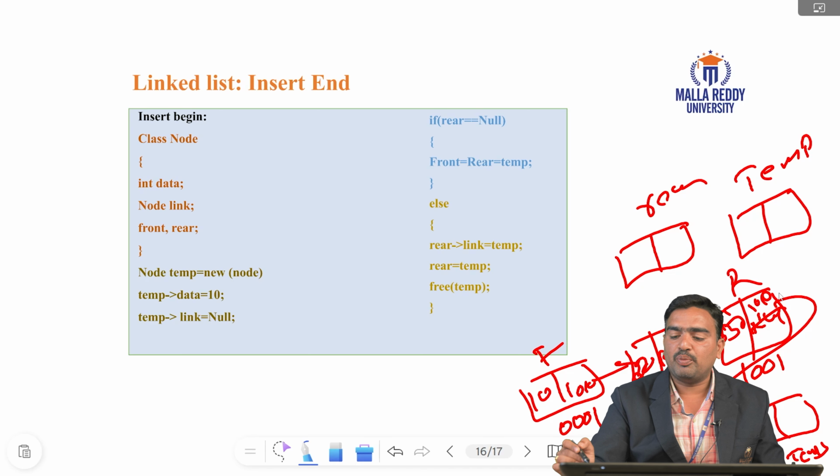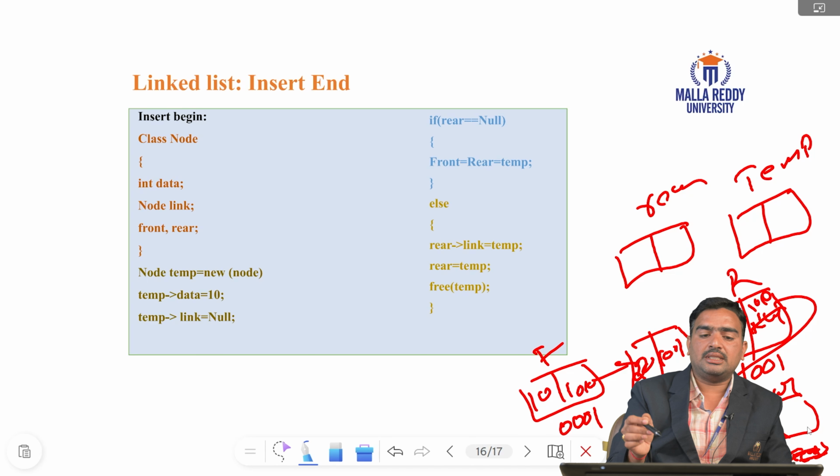Rear equals link means already I have 3 nodes. After that we declare the temporary node. Then we connect it with rear link equals temp. Immediately the temporary address is stored in the rear address part. Already rear is here, temp is here, so this is the last node. Then we call rear equals temp, and immediately rear is stored here. Free of temp deletes the temporary node. This is the end of insert end.